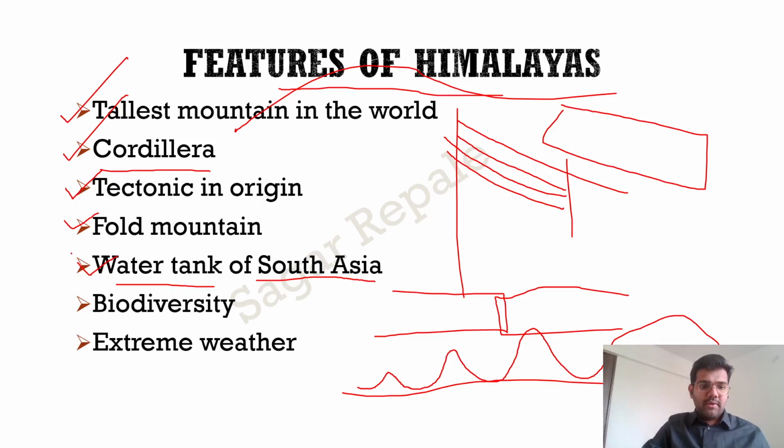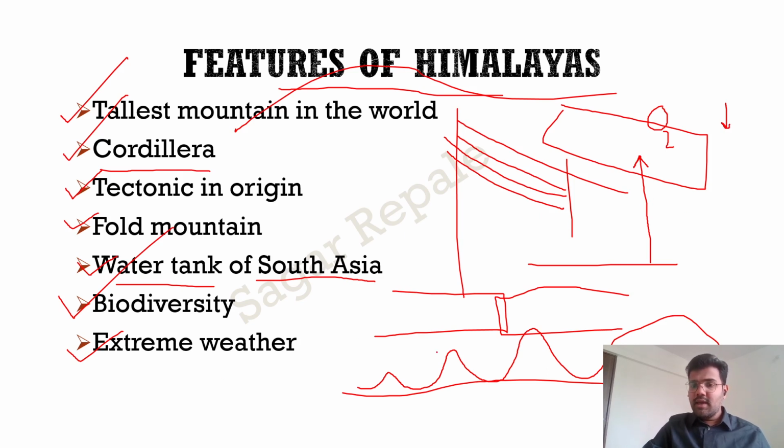Next, biodiversity. The Himalayas have rugged topography. They are forested areas, so they sustain rich biodiversity of flora and fauna, and extreme weather. This is a basic fact: as you move from mean sea level up in the air, the amount of oxygen reduces. So you feel altitude sickness. So extreme weather means what?